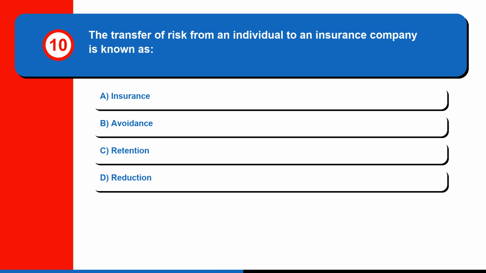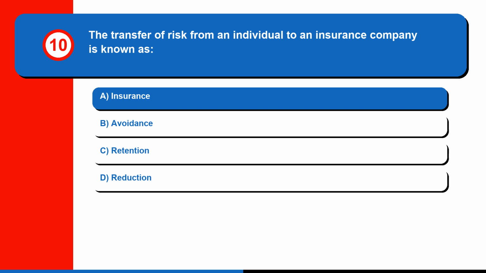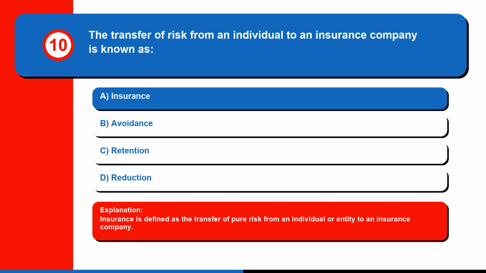Question 10. The transfer of risk from an individual to an insurance company is known as A. Insurance, B. Avoidance, C. Retention, or D. Reduction. The correct answer is A. Insurance. Insurance is defined as the transfer of pure risk from an individual or entity to an insurance company.